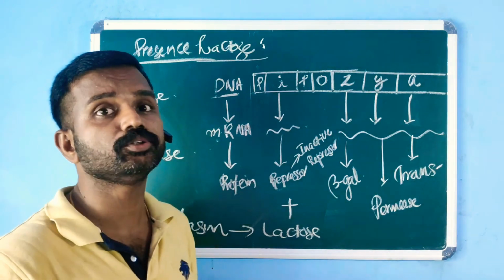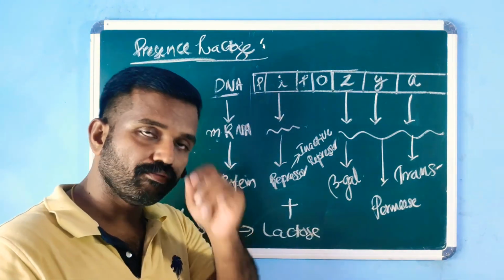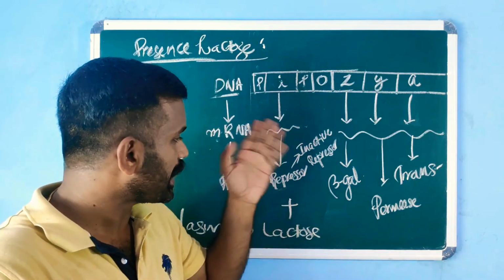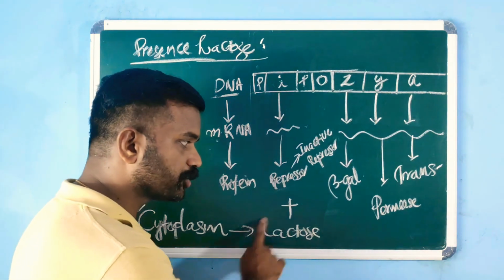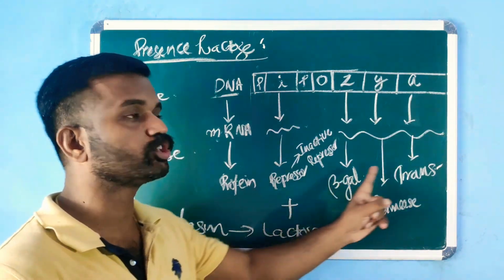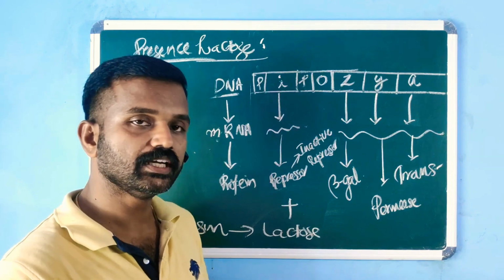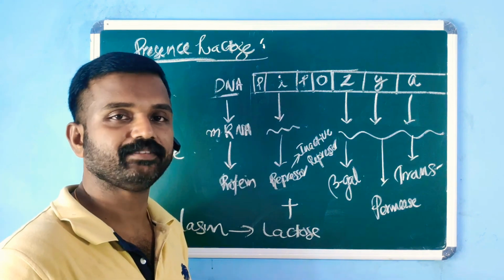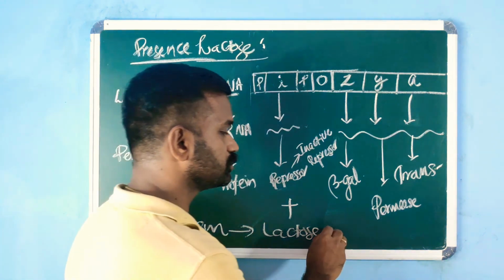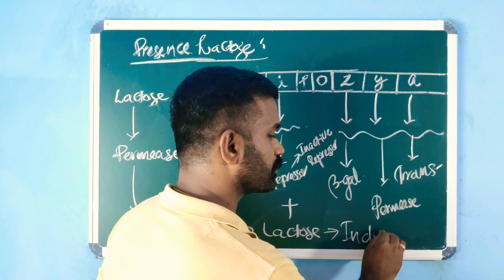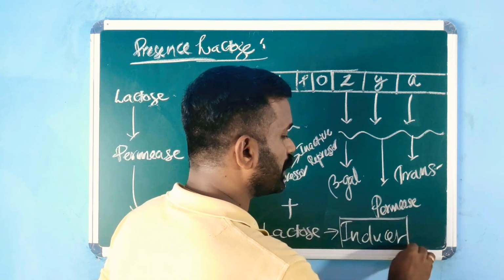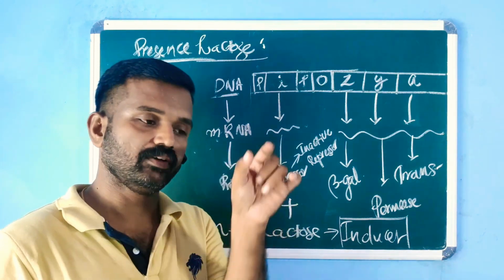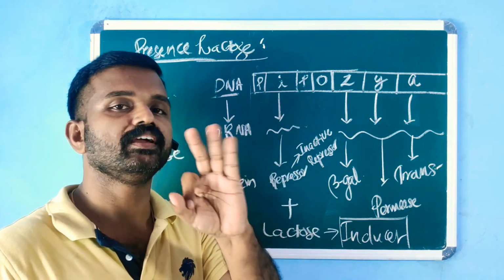Yes, in the presence of lactose, all three enzymes are required for the metabolism, for the hydrolysis of lactose. So here, it is the presence of lactose which induces the production of the enzymes. Right? The presence of lactose induces the production of the three enzymes. So lactose is known as an inducer. So in lac operon, what is the role of lactose? In lac operon, lactose acts as an inducer, which induces the production of three enzymes.